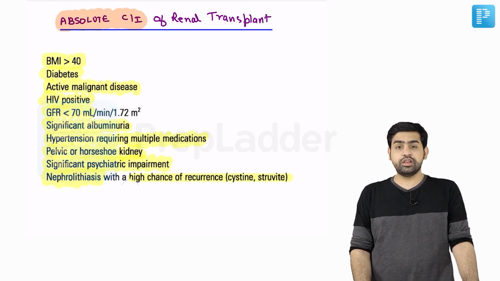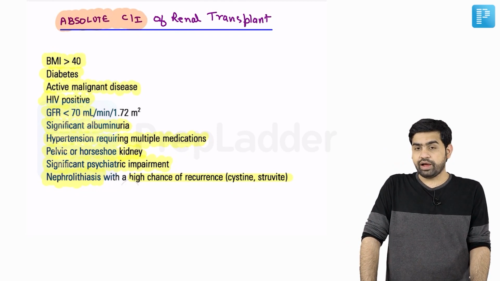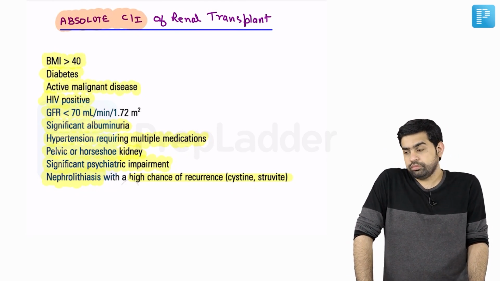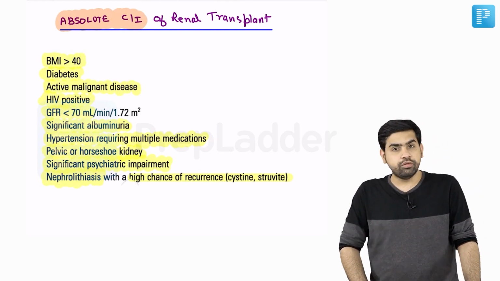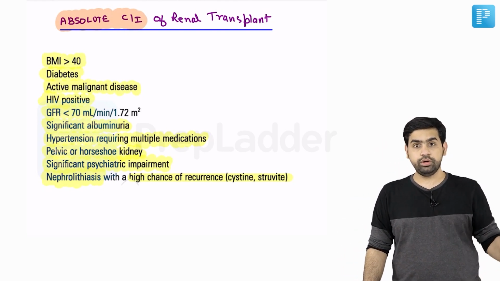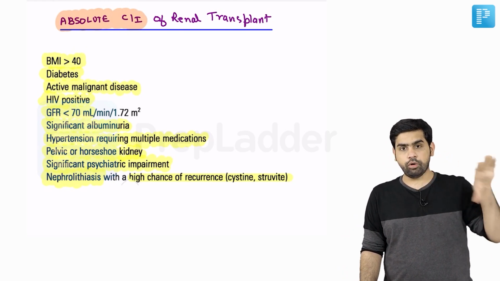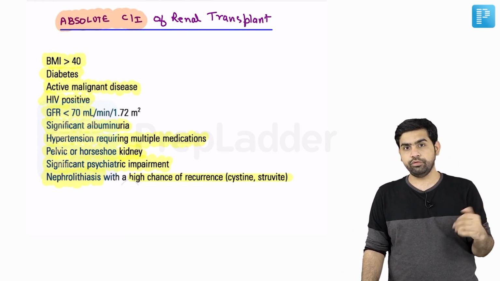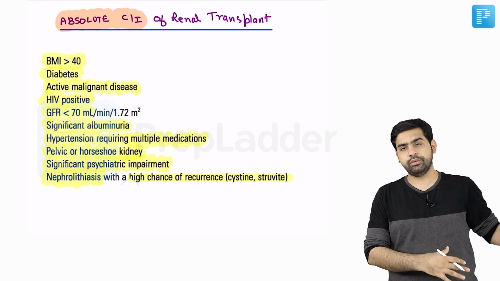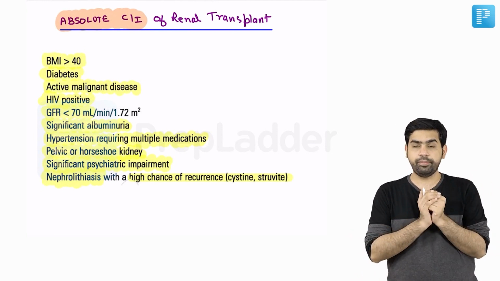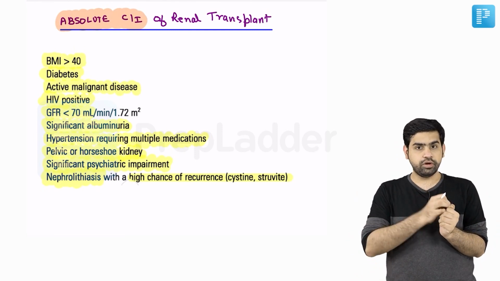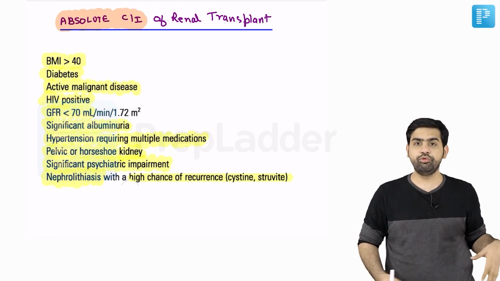So if at all, let's say there is a donor who is having a stone, okay, or history of recurrent stones, then what we do, we go ahead with a complete metabolic workup for that particular patient. And if at all we come across some problem in the metabolic workup, we should not accept that particular patient as a donor, because one kidney will be given to the recipient and one kidney will be present with the donor. And if at all the recurrent stones are formed over here, the donor might land up into ESRD.